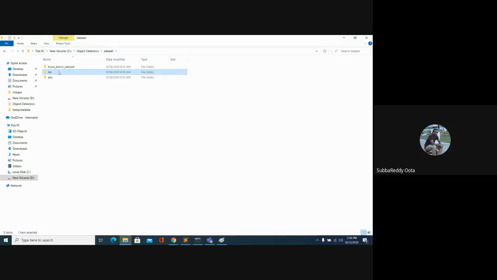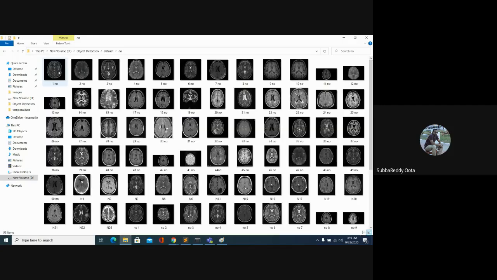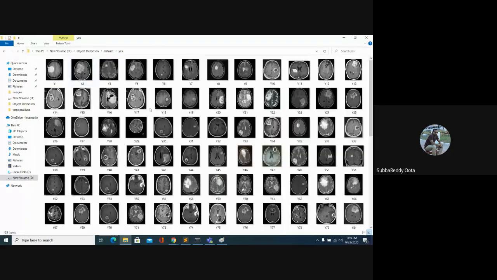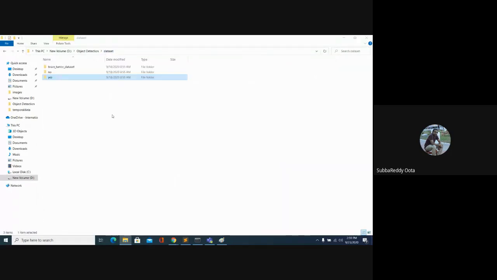Here I have brain tumor images, and what we need to do is, if I give an image, we need to classify whether the image contains a tumor or not. So this is the no category of images, and the second one is the S category of images. We have two folders: images related to the S class and images related to the no class.